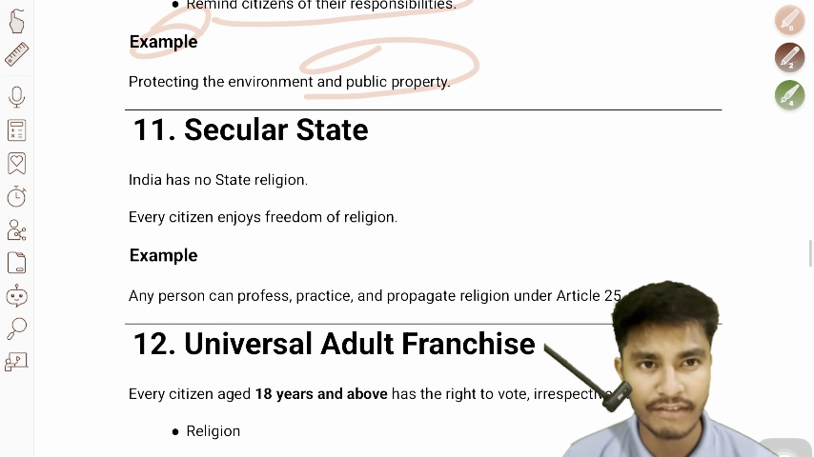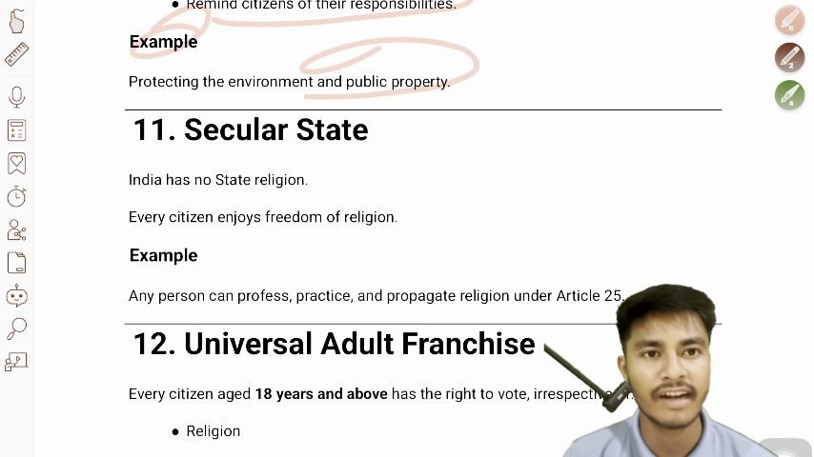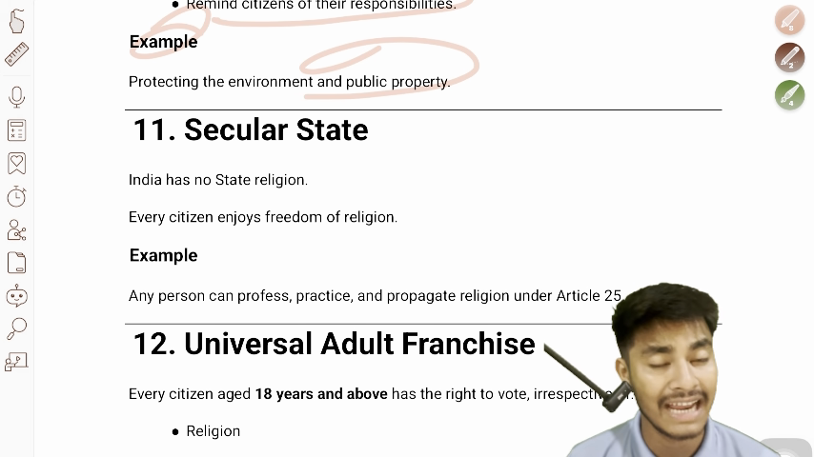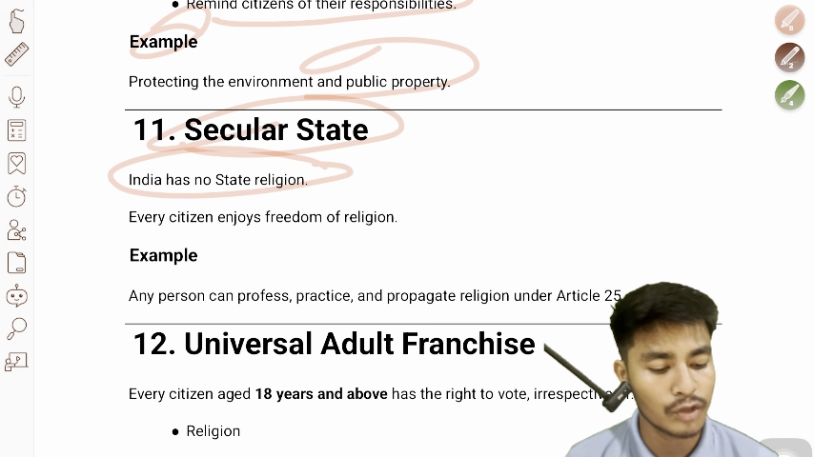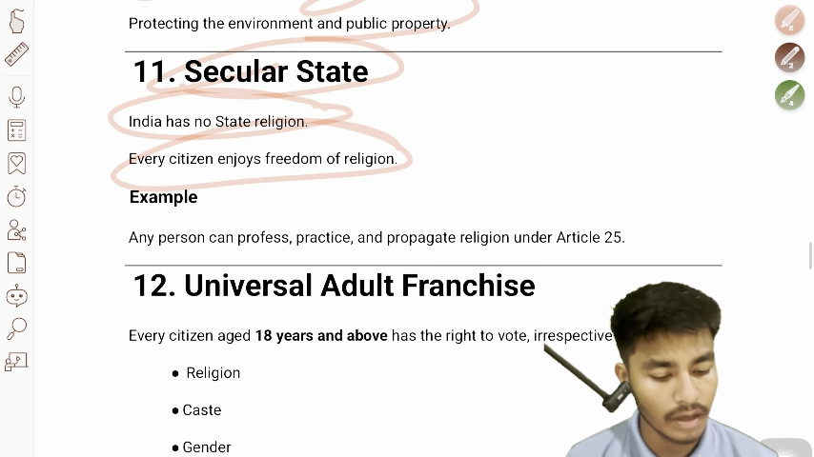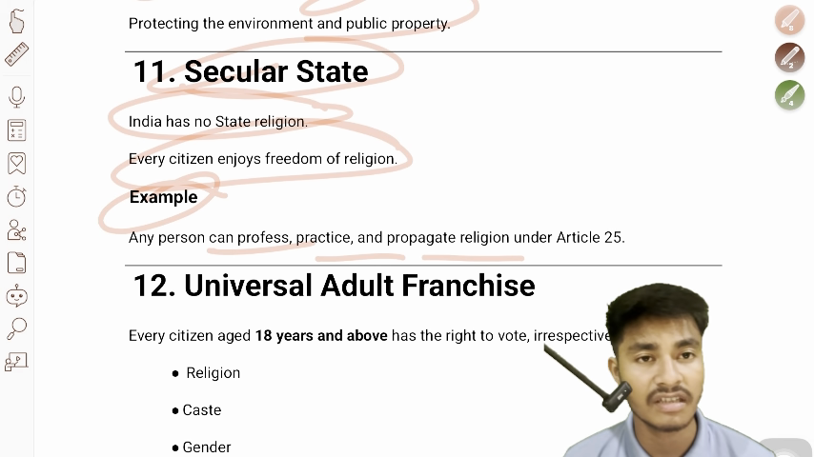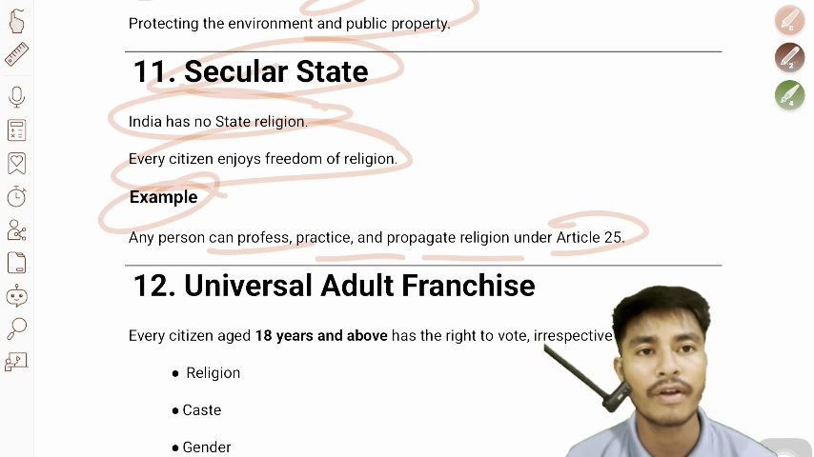So we'll move to the 11th of the salient features of our Indian Constitution. The 11th is a secular state. India has no state religion. Every citizen enjoys freedom of religion. Example, any person can profess, practice, and propagate religion under Article 25.